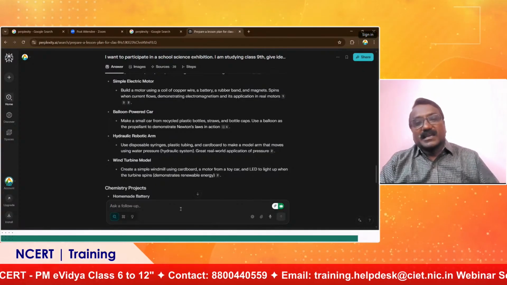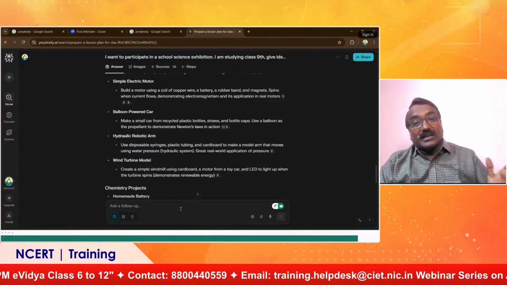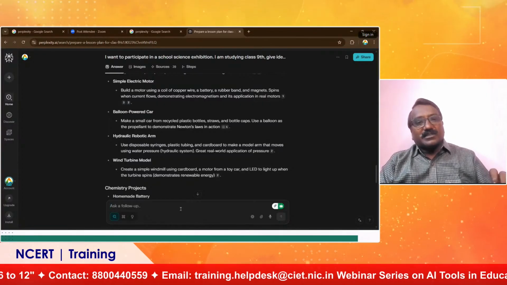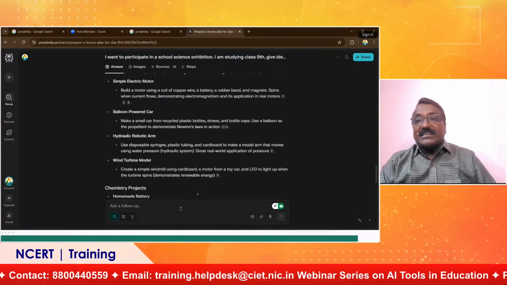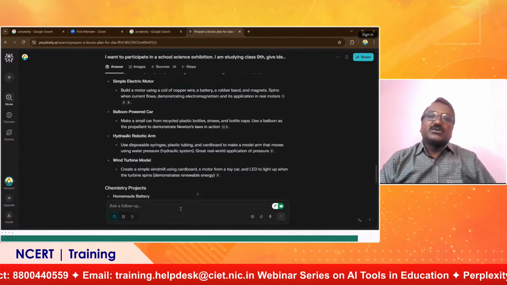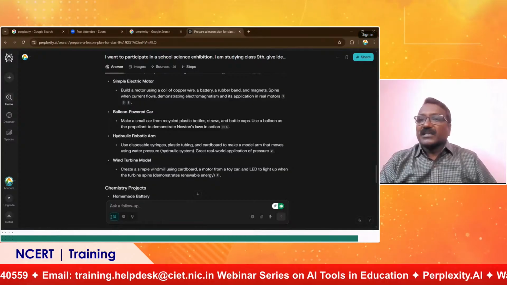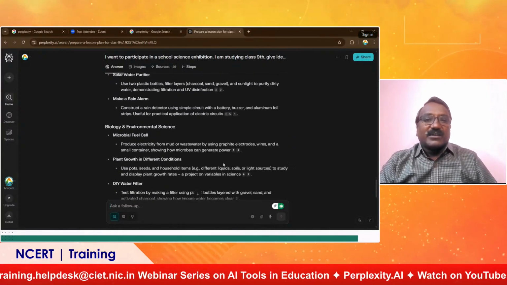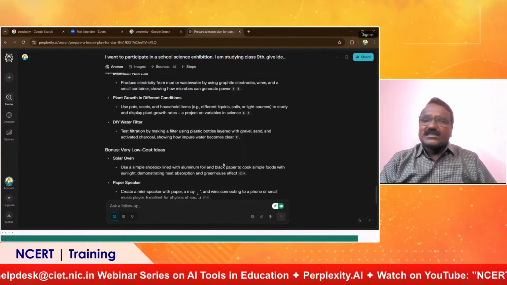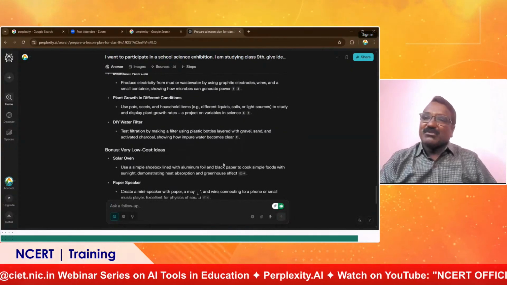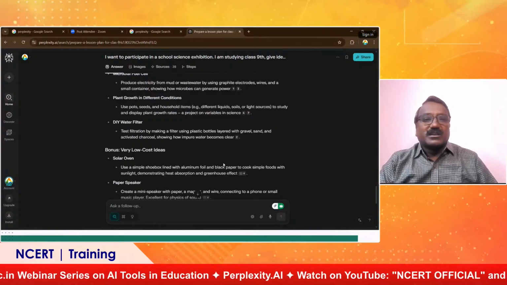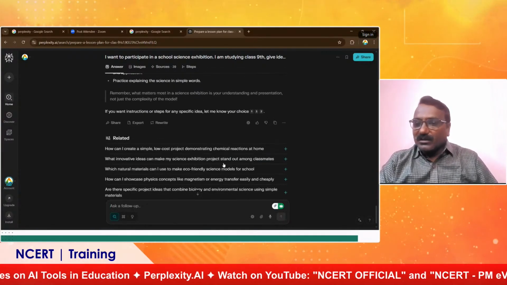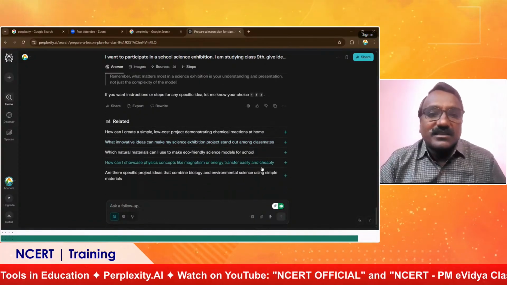What I'm telling is that it has research as well as the lab. So that's where it is a specifically trained model, so that it is very confined to our classroom transaction and the school ecosystem. So that's where you can find this biology. Just ask for a science project, it will give physics, chemistry, biology, zoology, and all these other things.